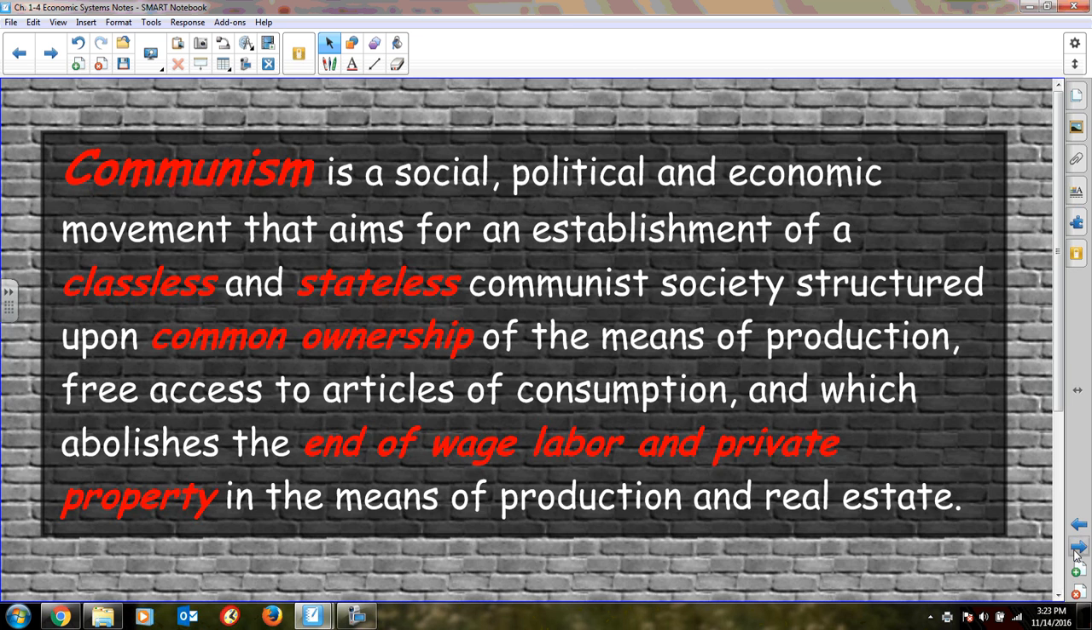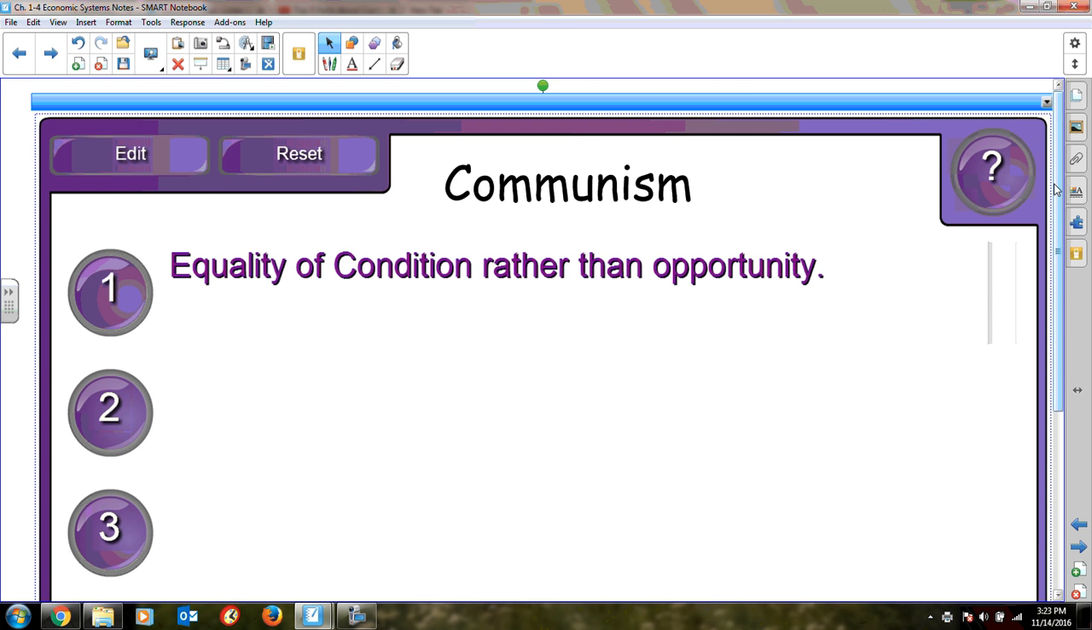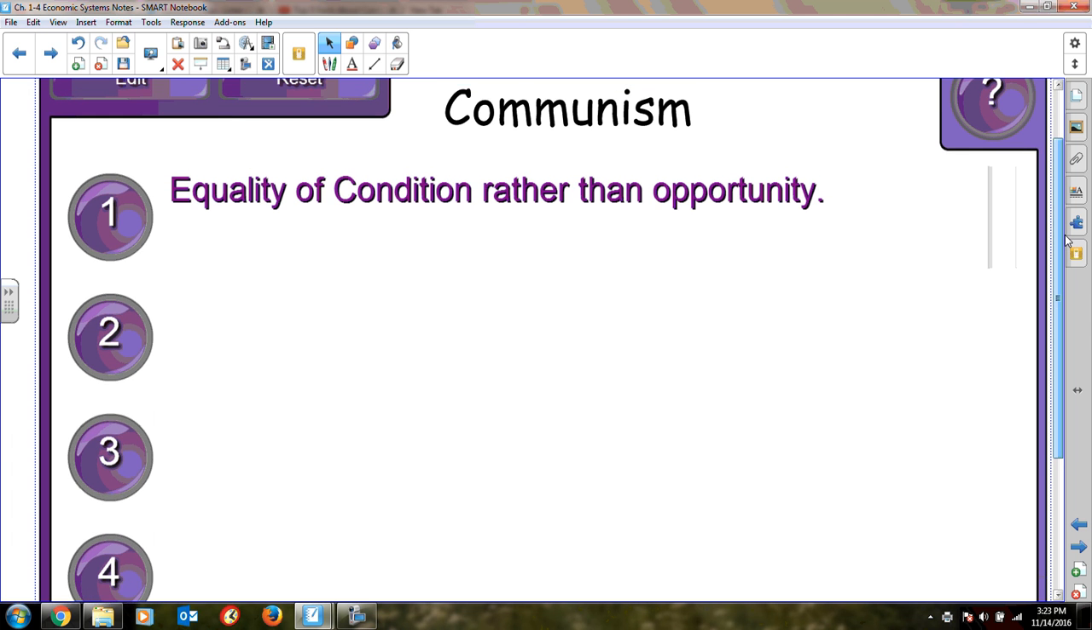Okay? So, looking at communism, we have first that communism is opposite of capitalism in that we believe in equality of condition rather than opportunity. If you remember under capitalism, we talked about that. We had an opportunity to go from rags to riches. Well, theoretically, in the area of communism, there is no rags to riches.